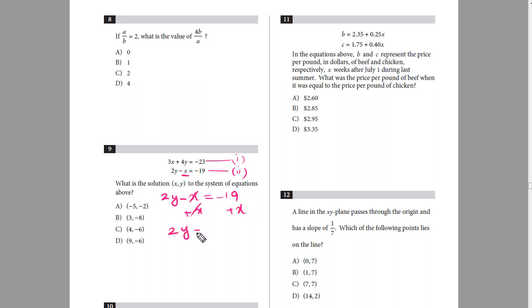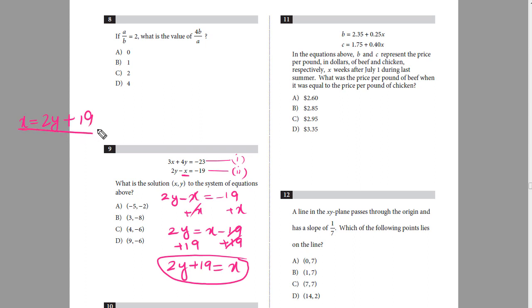So 2y will become equal to x minus 19. Now I will add 19 on both sides. This will get cancelled, and on the left side 2y plus 19 will become equal to x. Now I'll write this equation, x equals to 2y plus 19, over here.